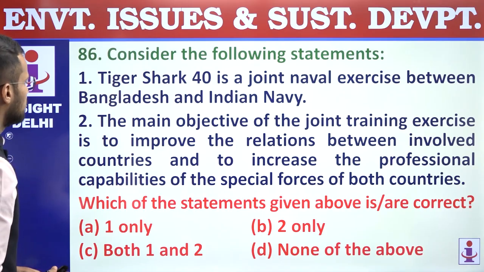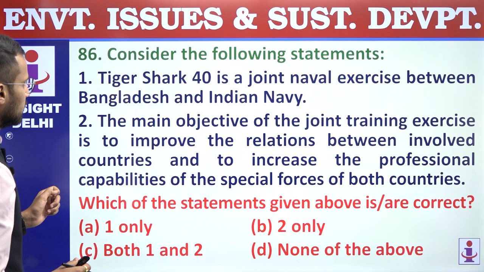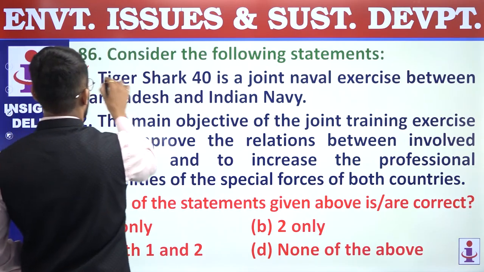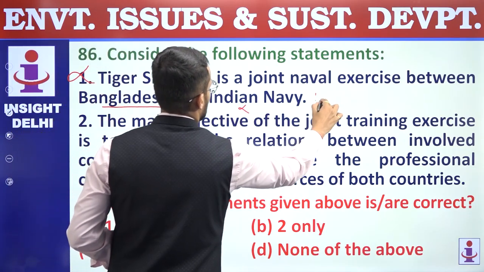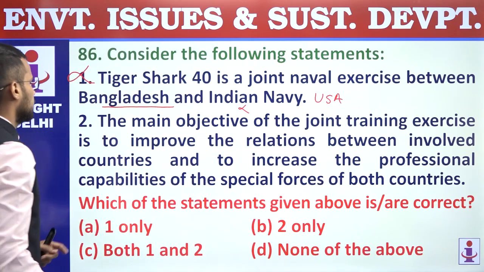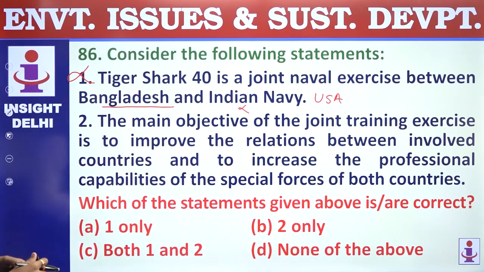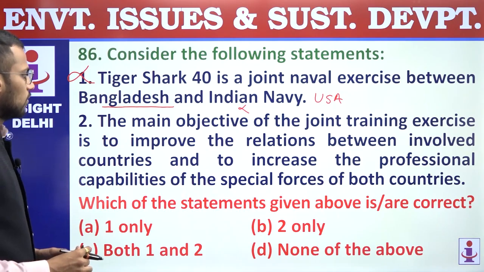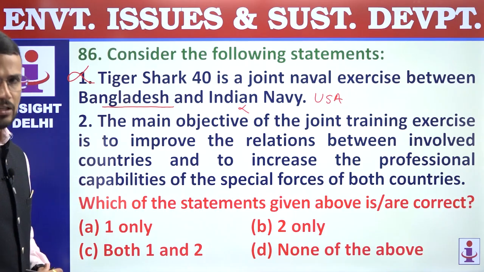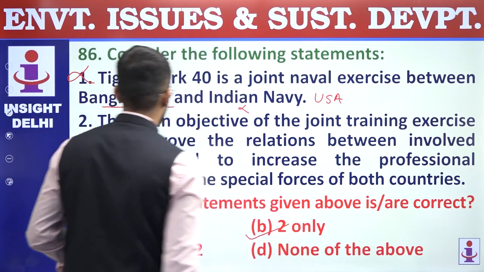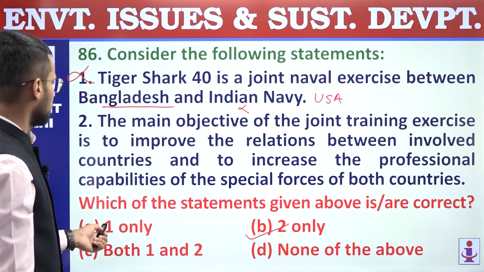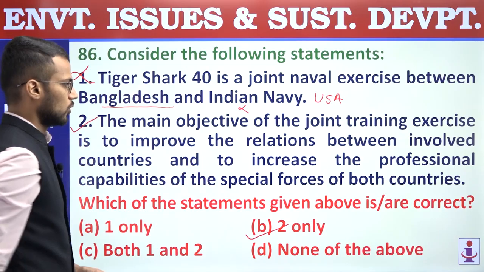86. Consider the following statements. First, Tiger Shark 40 is a joint naval exercise between Bangladesh and Indian Navy. Incorrect. It is a joint exercise between Bangladesh and USA. So the first statement is incorrect. Second, the main objective of the joint training exercise is to improve the relations between involved countries and to increase the professional capabilities of the special forces of both countries, right? So that is the objective of the Tiger Shark 40 exercise between Bangladesh and USA. The second statement is correct, and that's why the answer is B, 2 only.